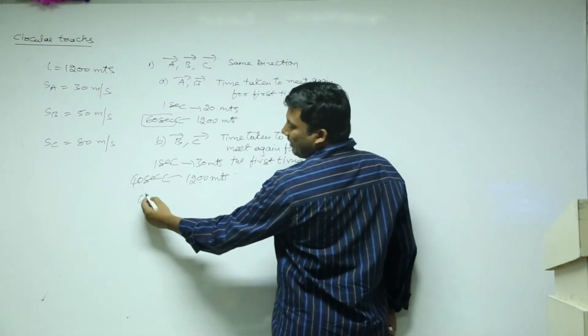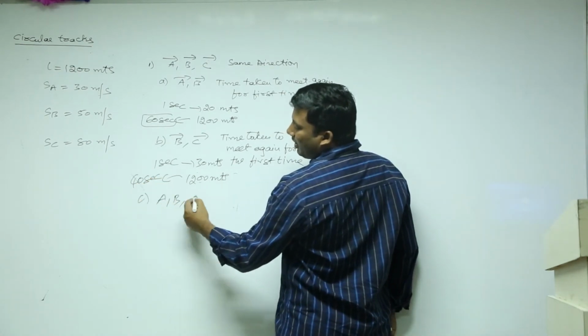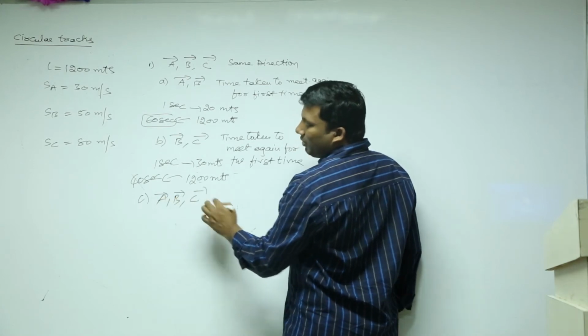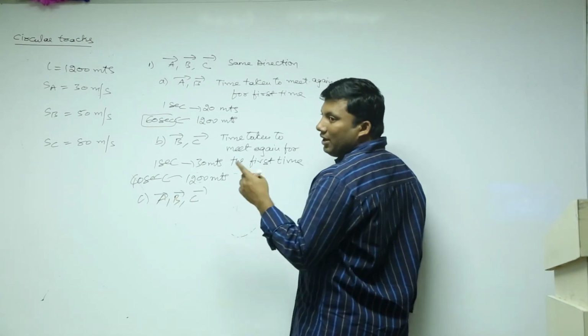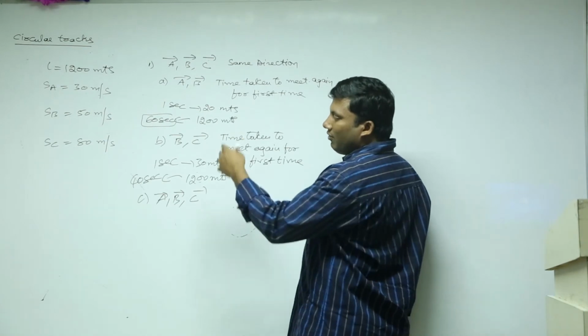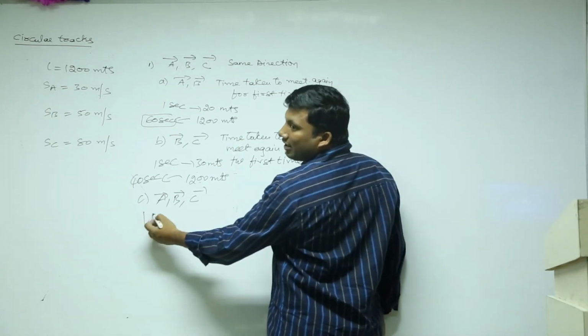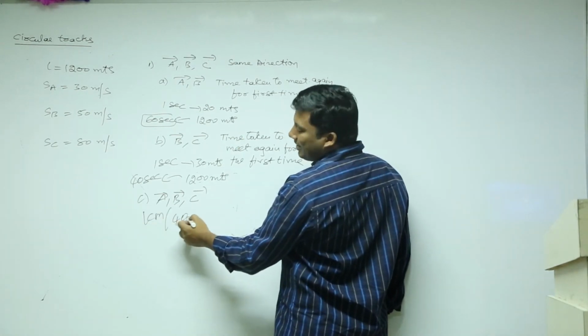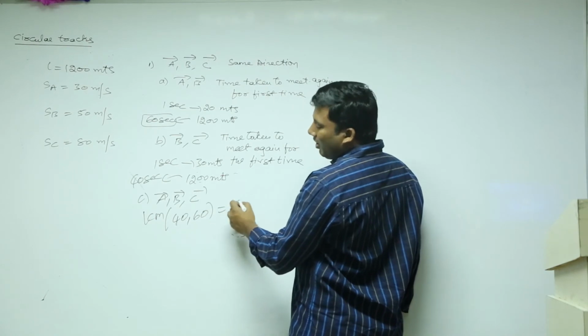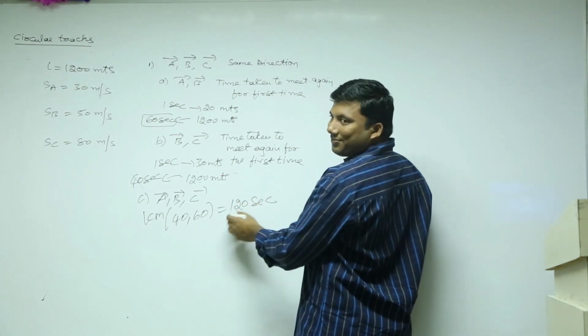A, B, C are moving in the same direction. What is the time taken for A, B and C to meet for the first time? When will 40 and 60 meet? At the LCM. LCM of 40, 60 is 120 seconds, finished.